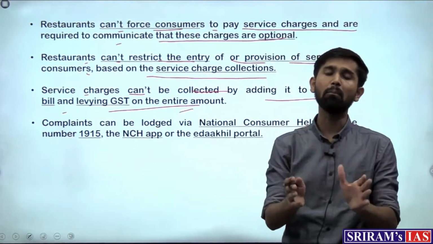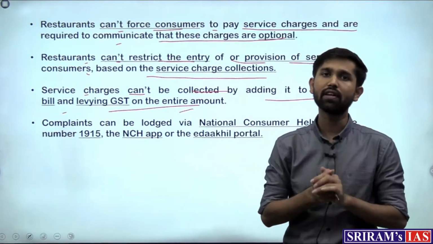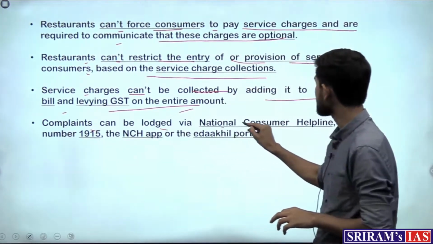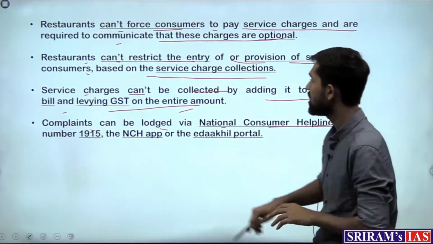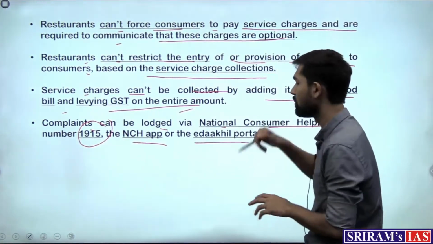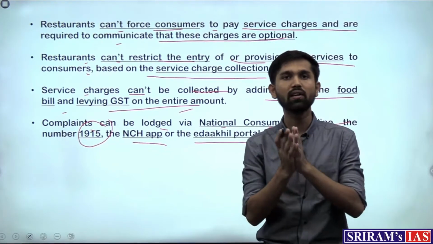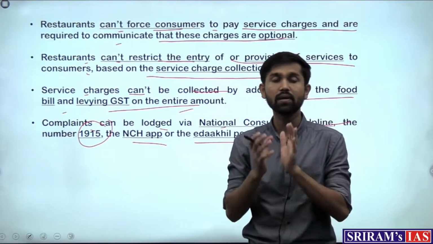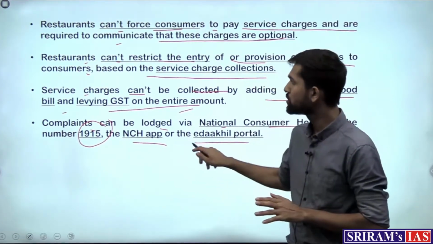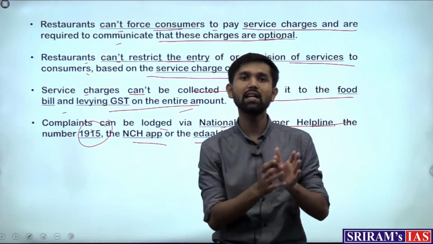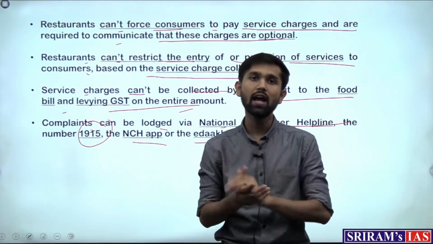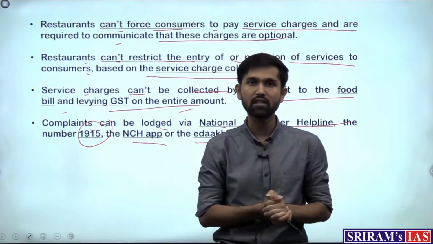And any complaints relating to this levying of service charge and mandatory asking to pay can be lodged via the National Consumer Helpline or NCH on the number 1915, or the NCH app or e-Dakhil portal. This is the grievance redressal mechanism instituted by the CCPA to take care of these complaints. Right? So this was the issue relating to the new guidelines pertaining to the service charge which is levied by the restaurants, which is optional, and they cannot compel the consumers to pay it.